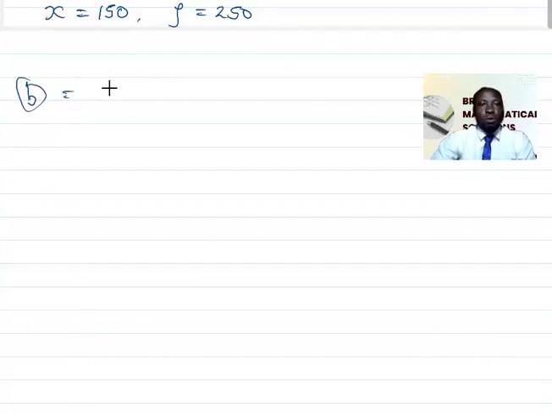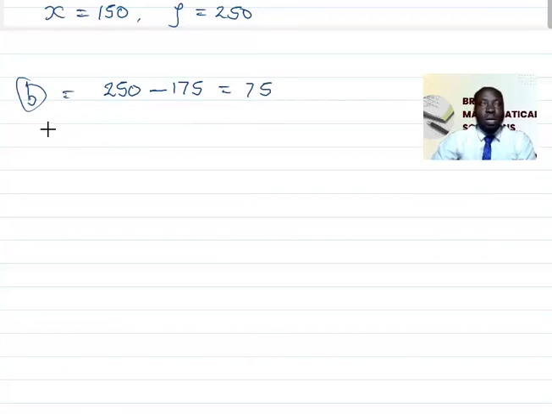Now, if he sold 250, that is the entire ticket, and the 175 is sold for adults, that is 250 minus 175. So if we do the minus, that gives us 75. So 75 of the tickets were sold to children.